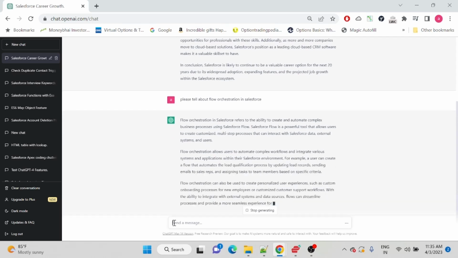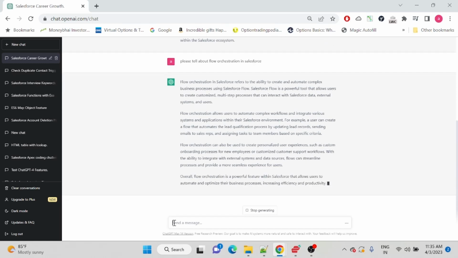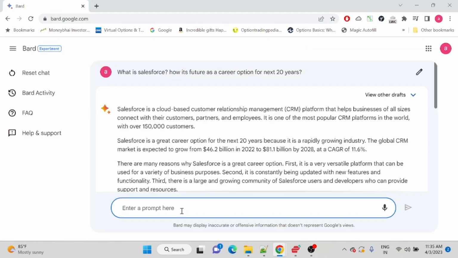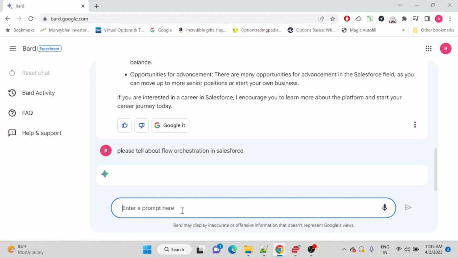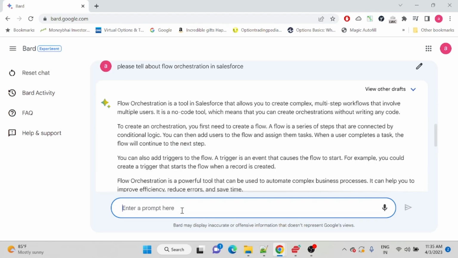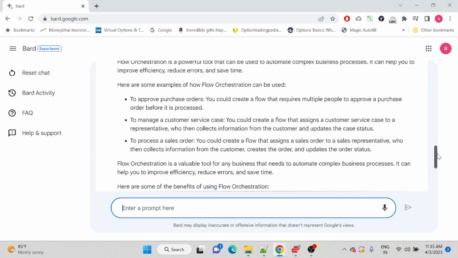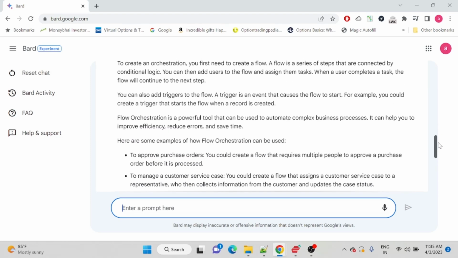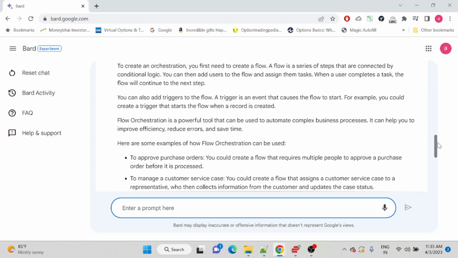It will give you a step by step of what flow orchestration is. But now we'll ask the same question in Google Bard. The answers are almost similar in this case.